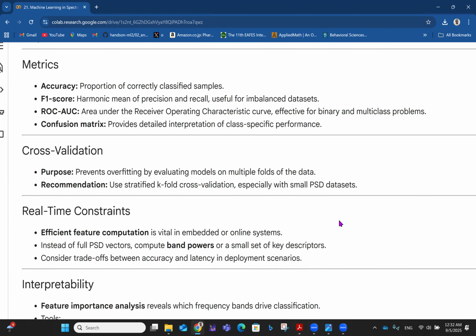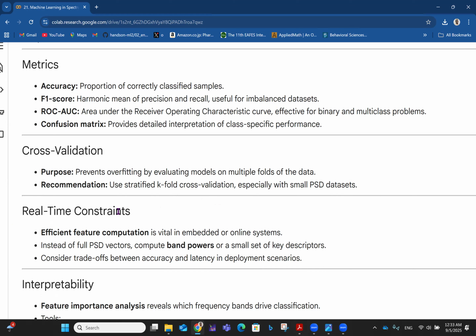Then you have cross-validation, all right? So the purpose of cross-validation is to prevent overfitting by evaluating models on multiple folds of the data. You can get a clear understanding of this by watching the playlist on data science. Then for recommendation, you can use stratified k-fold cross-validation, especially with small PSD data sets.